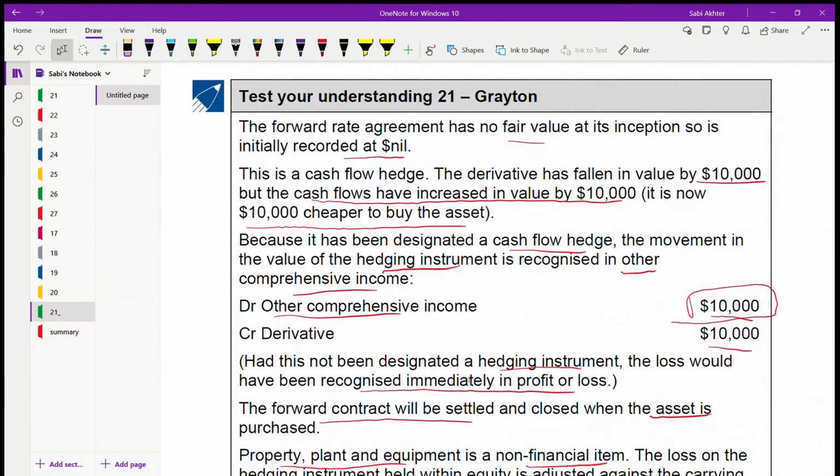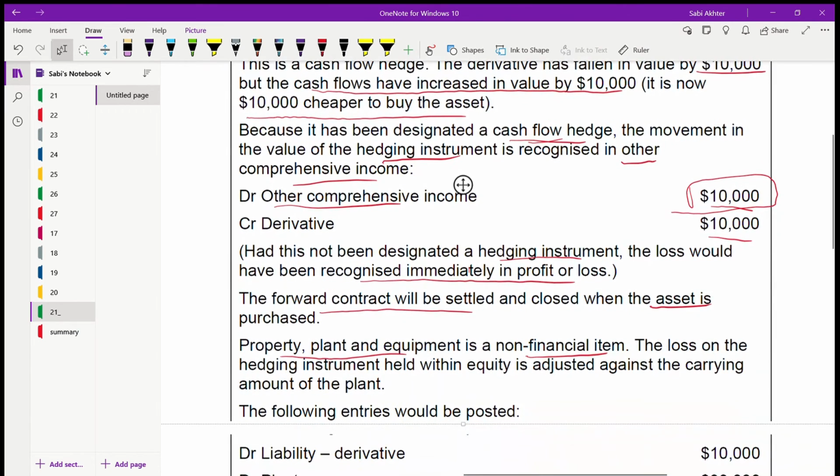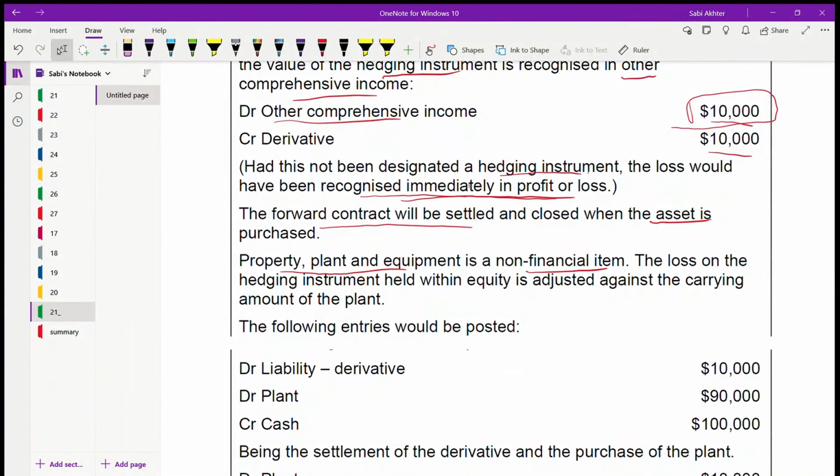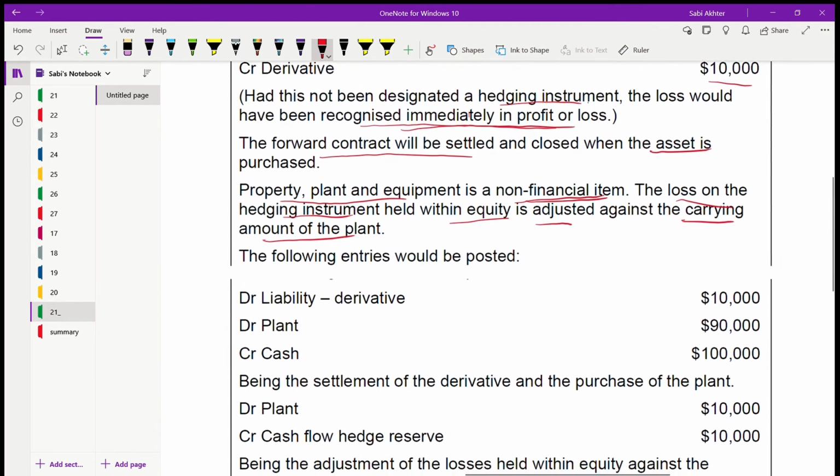And because it's a cash flow movement in the hedging instrument, OCI, we recorded debit 10,000 and credit 10,000 derivative. If it's not for the hedging instrument, it will be recognized in profit and loss. And the forward contract will be settled and closed when the asset is purchased. So PP is a non-financial item. That's why the loss on the hedging instrument within equity is adjusted against the carrying amount of the plant. You see, you have to adjust the loss against the carrying amount of the plant because it's a non-financial item.